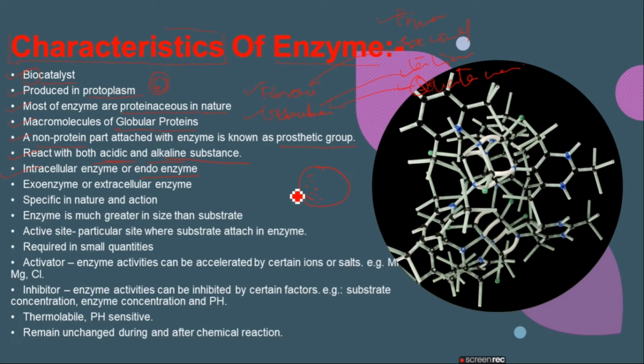They do not go outside the cell to perform their activity, but rather they become available in the cell and there they perform their activity, right? So that is the intracellular enzyme or endoenzymes, they are known as that type. While the exoenzymes are those enzymes which show the activity by moving outside the cell, and they perform their activity by moving outside the cell. They are known as the exoenzymes or extracellular enzymes, right?